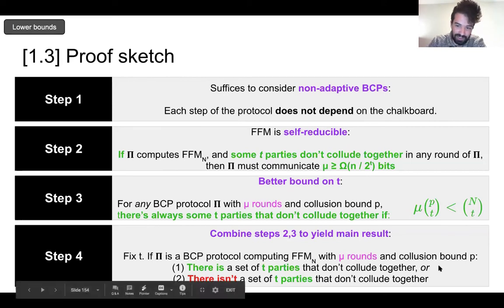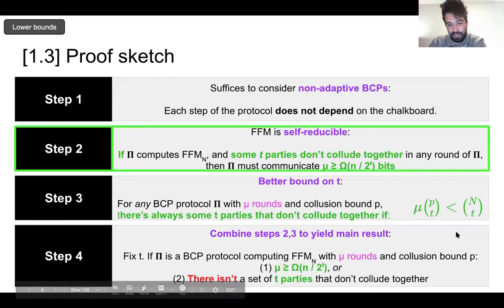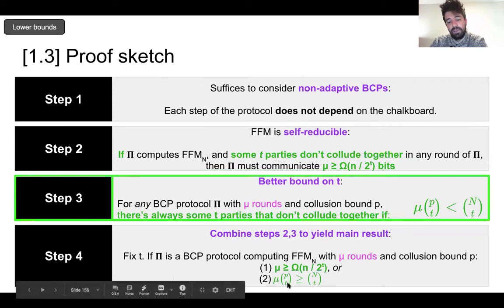So clearly, this is just a tautology, but plugging in step 2, the first condition becomes that the number of bits communicated is at least n over 2 to the T. And plugging in step 3, the second condition becomes that mu times P choose T is at least n choose T, right?